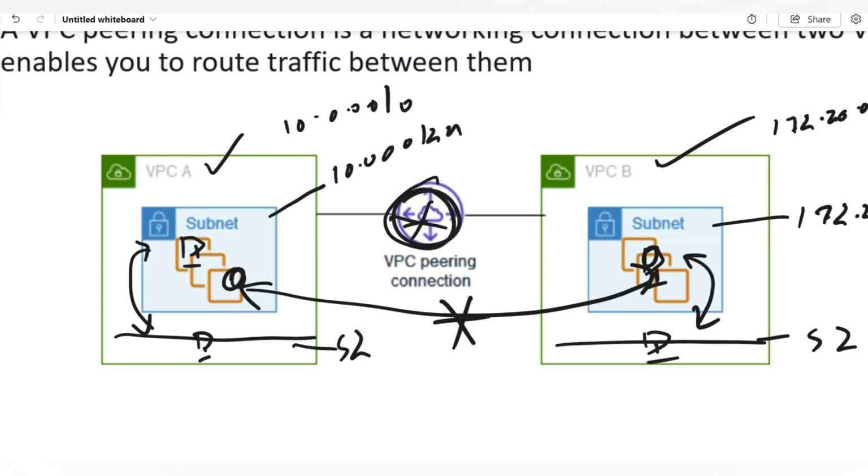Peering will establish connectivity across your VPCs. The good part of VPC peering is, for example, let's say your VPC is in one region, for example, in India, and another one is in US. If you do VPC peering, you can communicate from a VM in US to India. It will allow you to communicate from a VM in India to US and vice versa. So this is the beauty of VPC peering. Irrespective of any region, it will allow you to communicate seamlessly between the EC2 instances. So this is the brief about VPC peering.